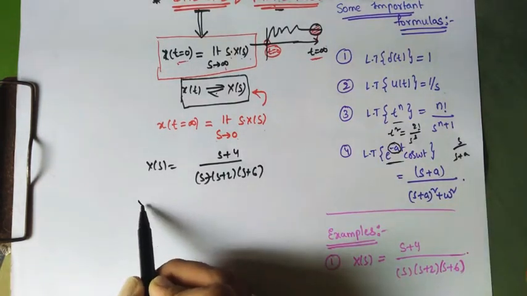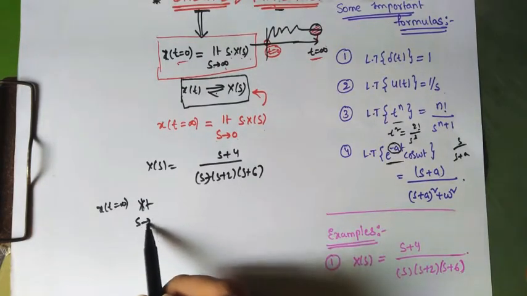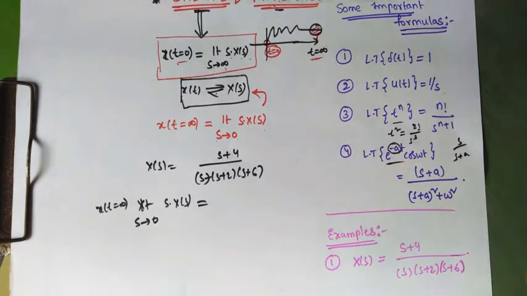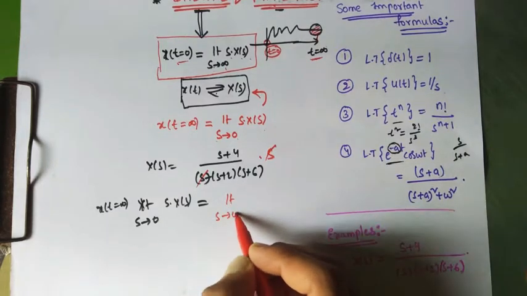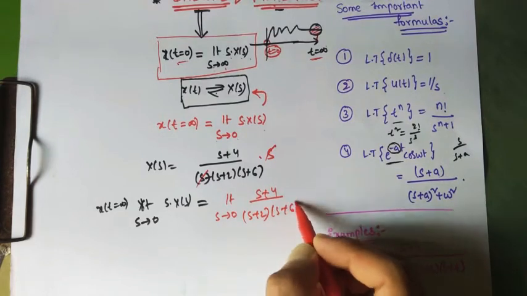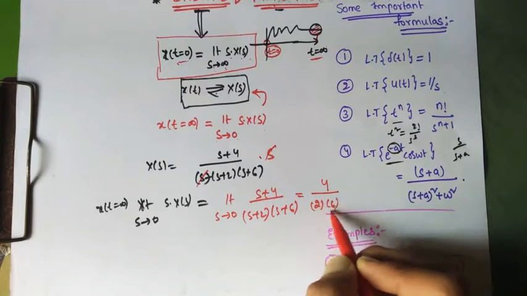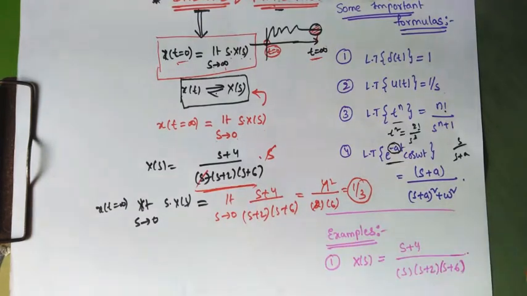The final value, x of t at t equal to infinity, is limit s tends to 0 of s into x of s. If you multiply with s, the s cancels, so you can write limit s tends to 0 of s plus 4 by s plus 2 into s plus 6. Substituting 0, the value will be 4 by 2 into 6, that is 1 by 3. So this is the final value of the function whose Laplace transform is s plus 4 by s into s plus 2 into s plus 6.